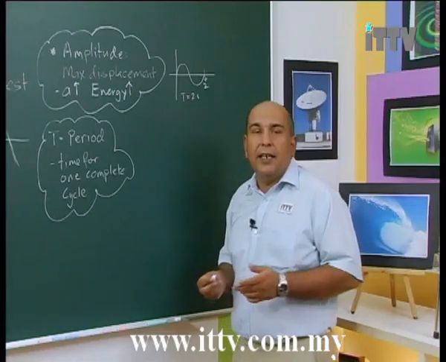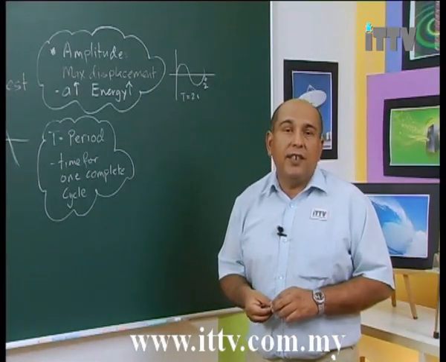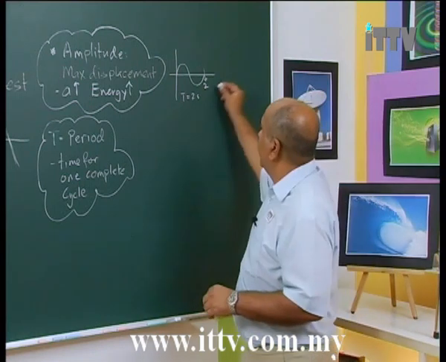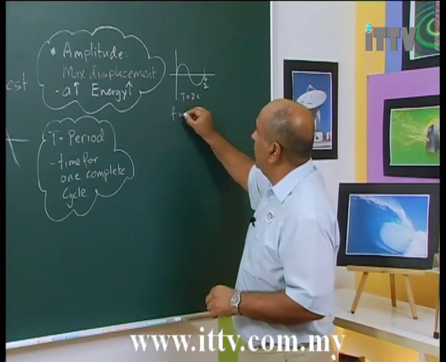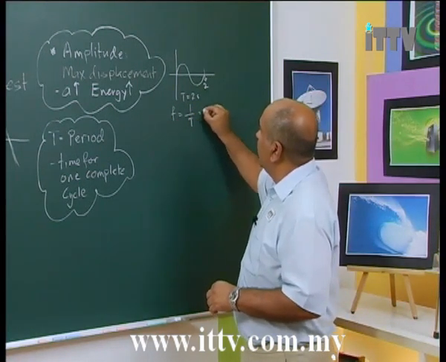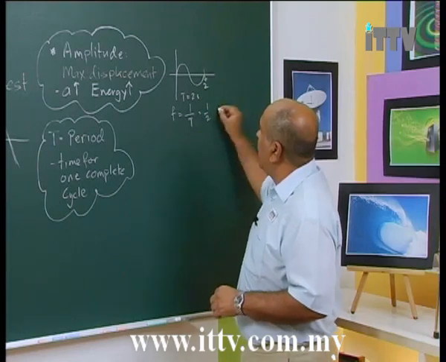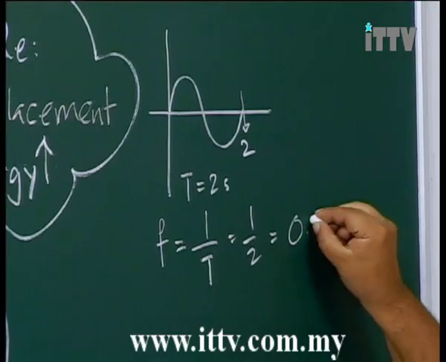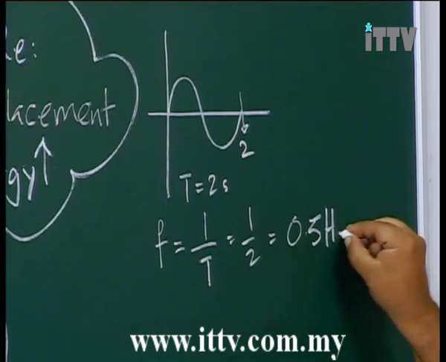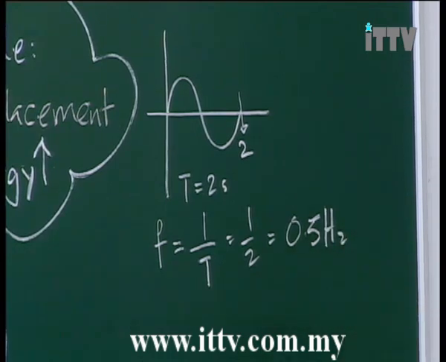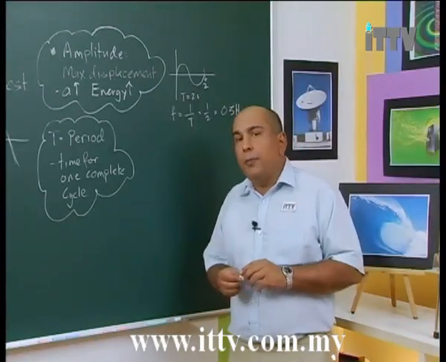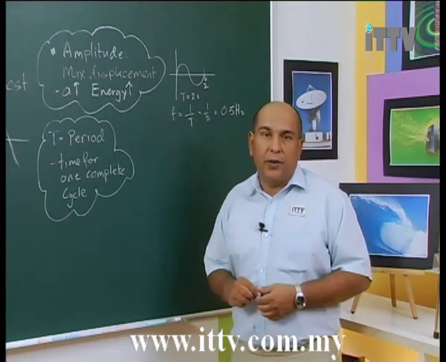From here I can calculate the frequency. Frequency equals 1 over T. So F equals 1 over T, which is 1 over 2. So I have a frequency of 0.5 Hertz, like so. So if you know what the period is, you can calculate the frequency.